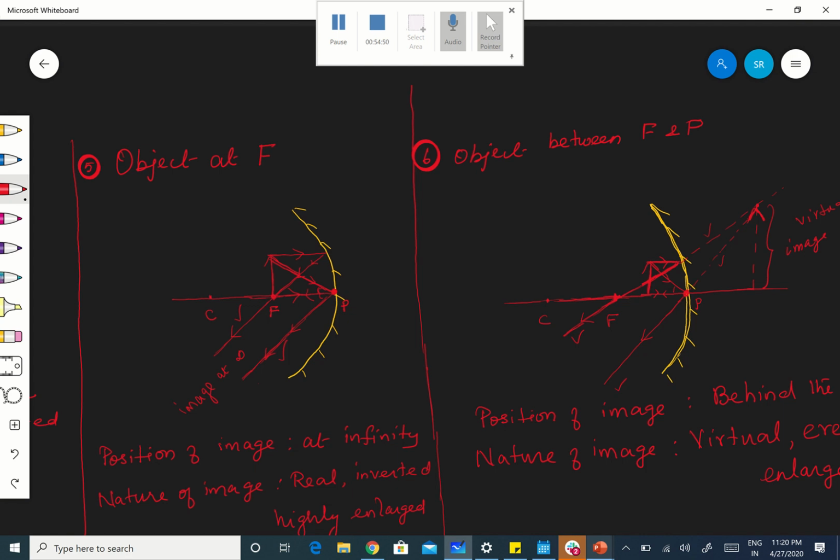Out of 6 positions, for 5 it produces a real image. Only when the object is kept between F and P does it produce a virtual image. Hope you're following. Okay, as I told you, you have to draw each and every picture, with the position of the image and nature, everything, properly, with measurement, with a sharp pencil, using a scale. Okay, fine. We'll see in the next class.